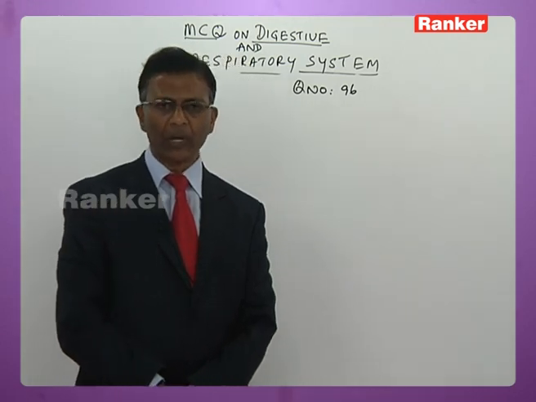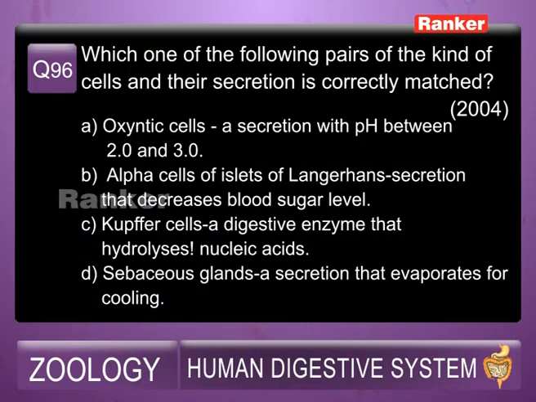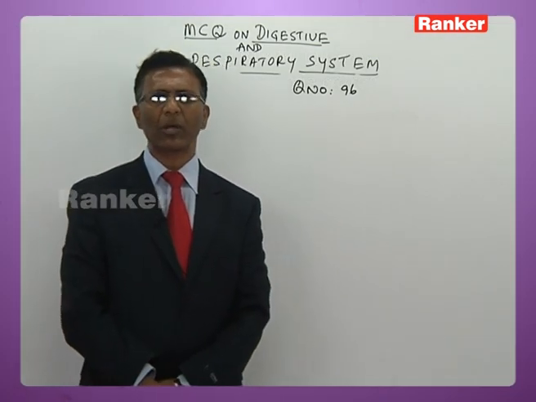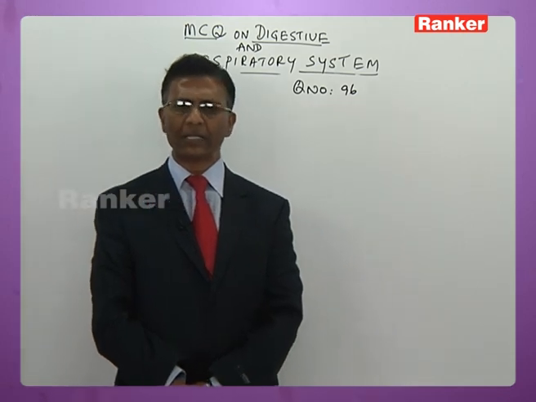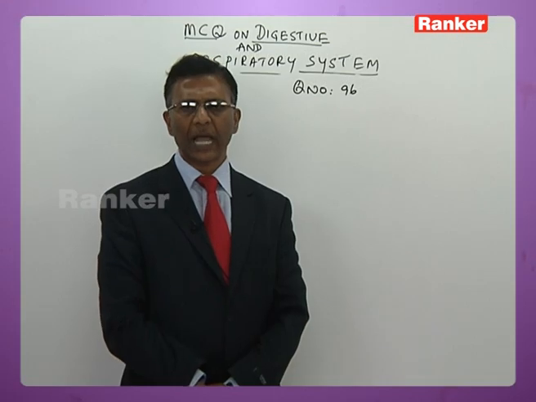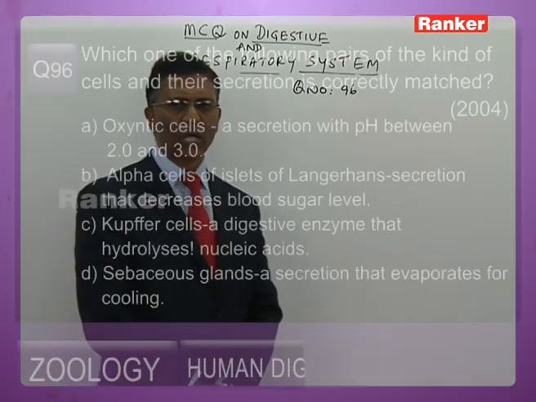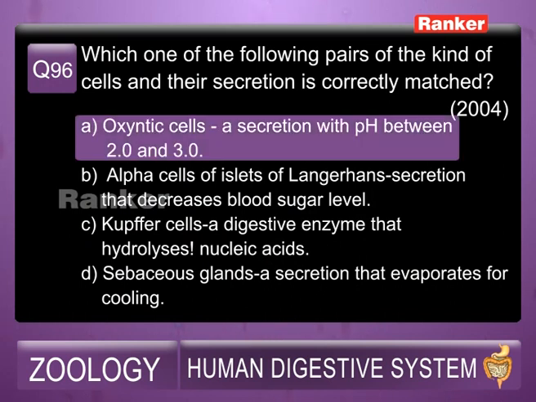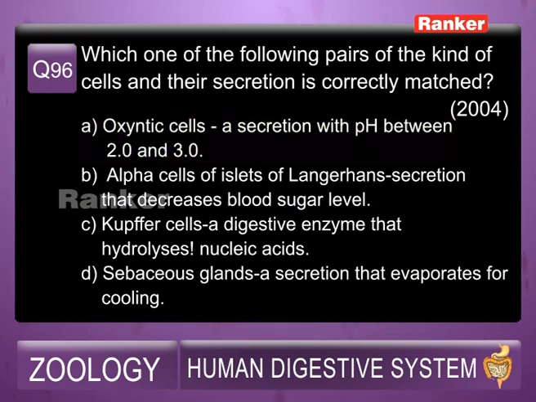C, Kupffer cells, that hydrolyze nucleic acid, is a wrong option because Kupffer cells are phagocytic in function. They are present in the liver. D, sebaceous glands secrete sebum that keeps the skin moist and supple. That is also a wrong option. So the answer for this question is obviously A.